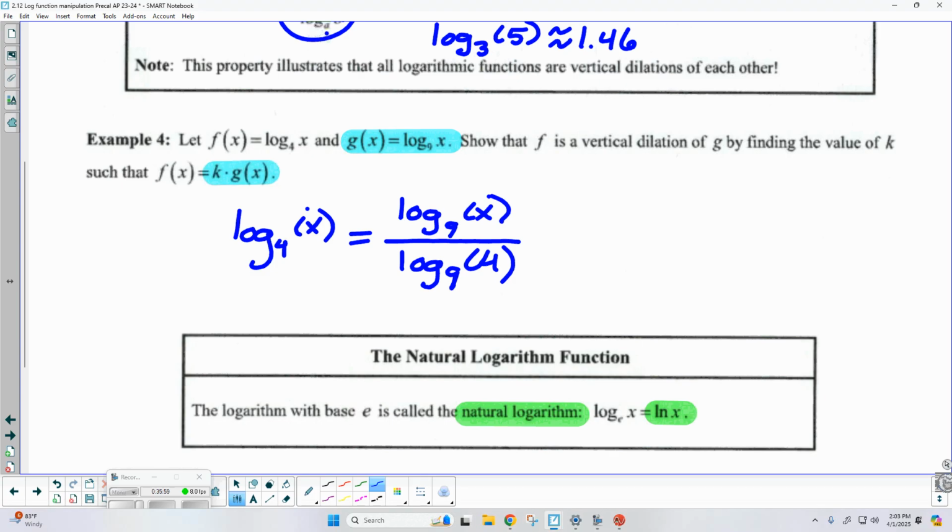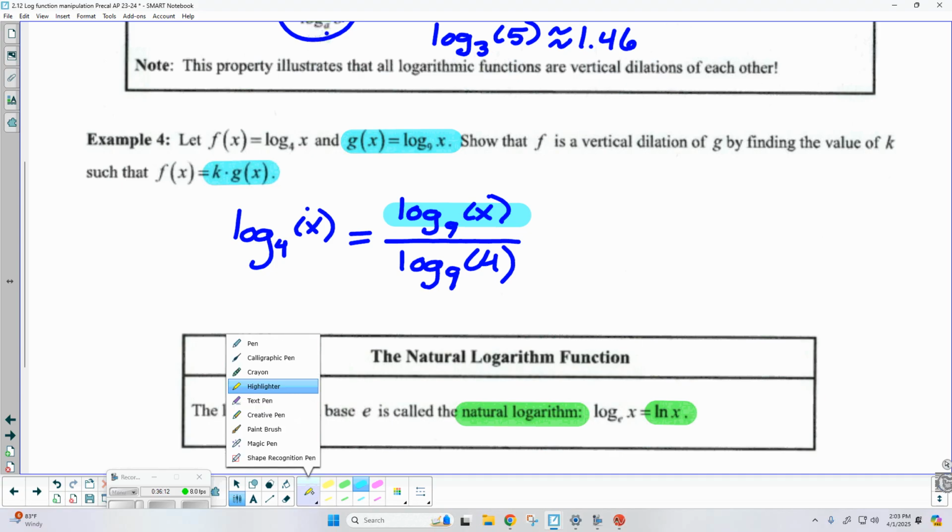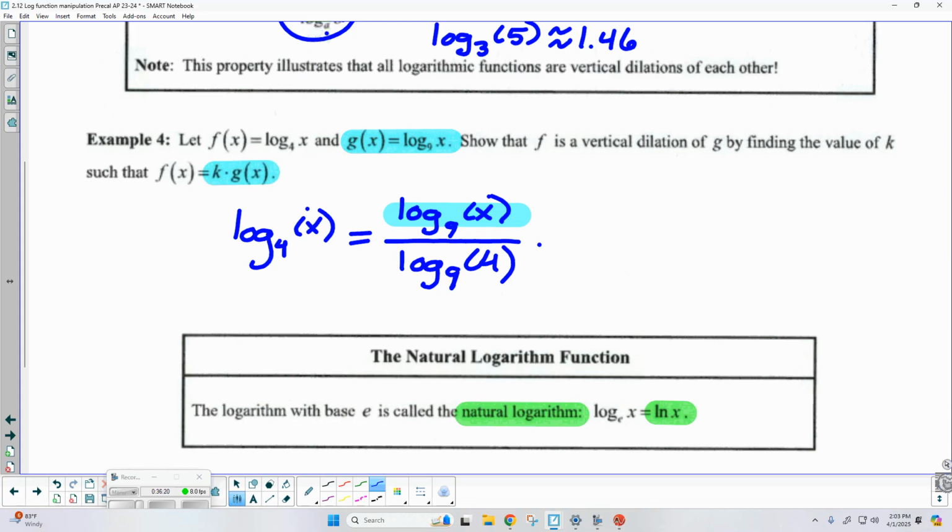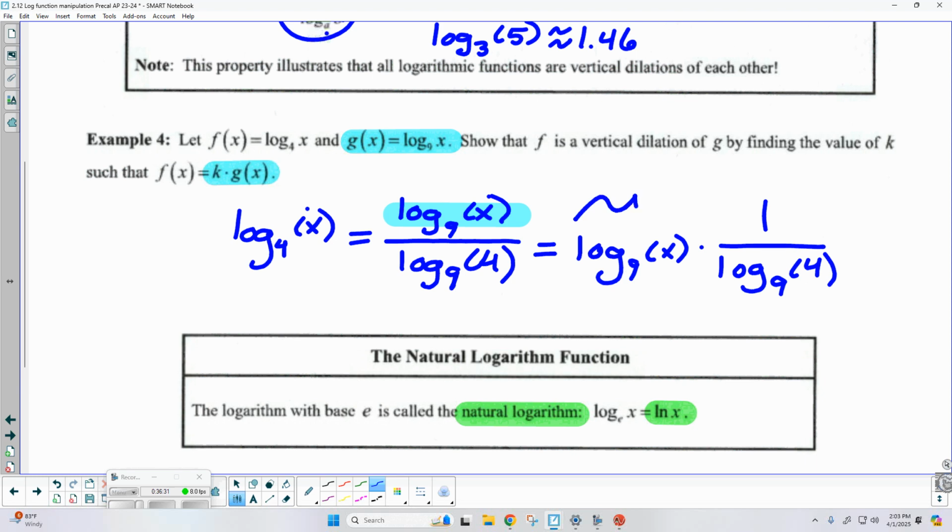Okay. Look at your numerator. What is log base 9 of x? Isn't that g? Well, what if I just took this fraction and broke it apart? Because I can pull the numerator away from a fraction as long as I'm still multiplying. So I could say this is log base 9 of x times 1 over log base 9 of 4. See, right here, here's g of x. We ended up with the log base 9 of x that I was looking for.